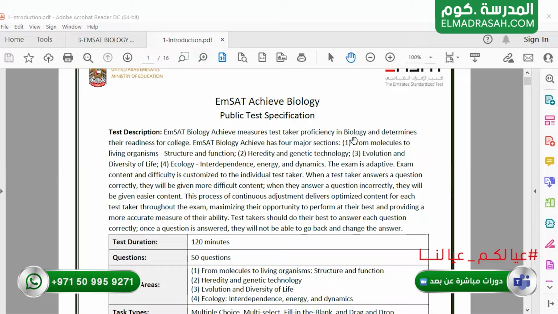They will give you a number of questions. You have to answer these questions and get a score. According to your score, your proficiency will be measured.